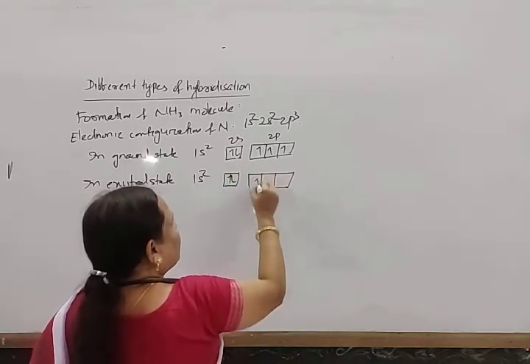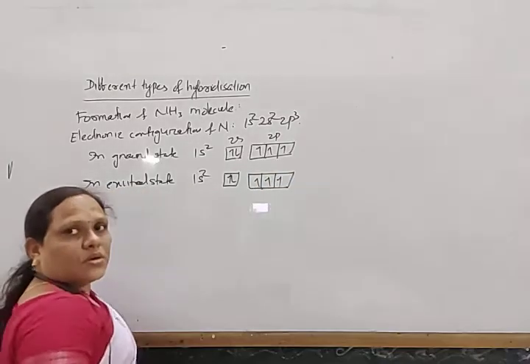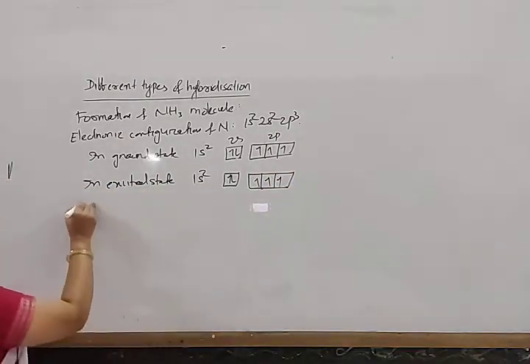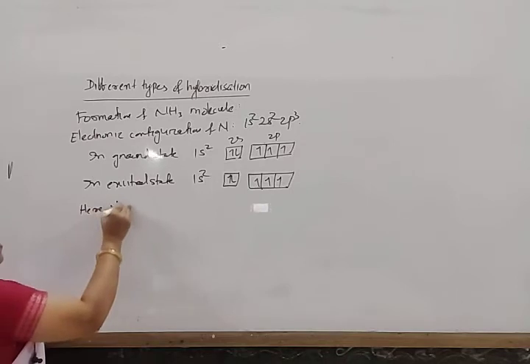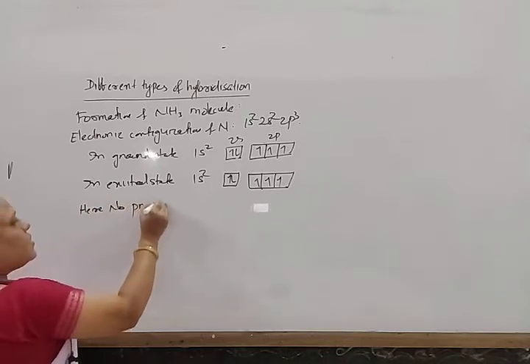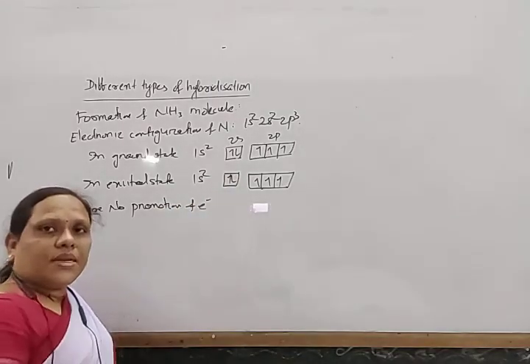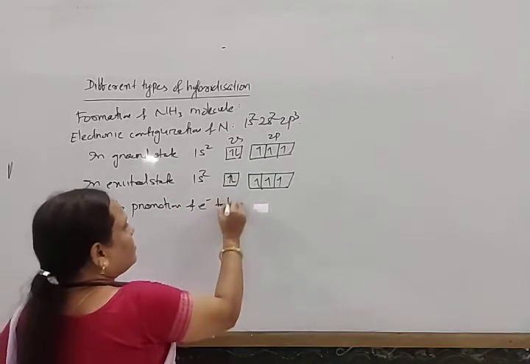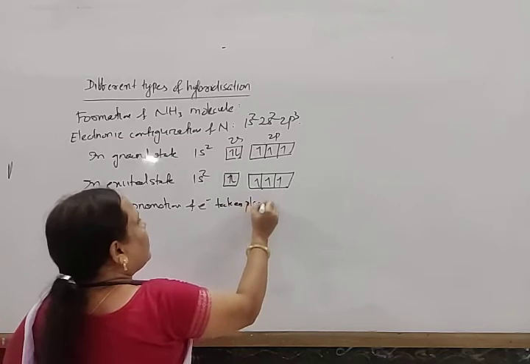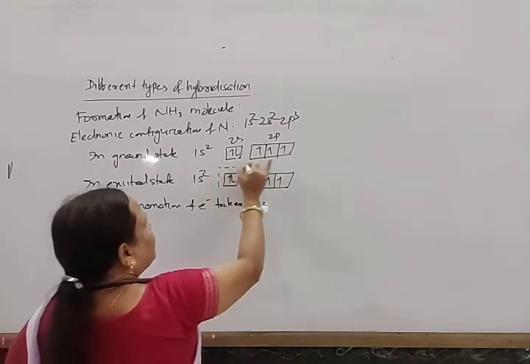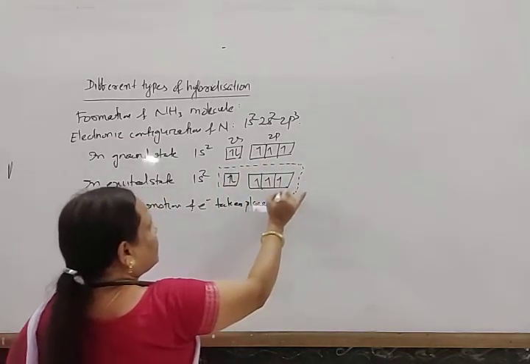Here no excitation or no promotion of electron takes place. Okay? And it undergoes sp3 after this.